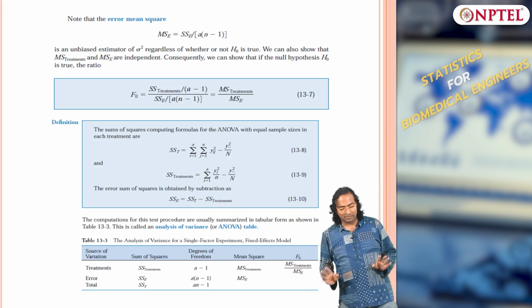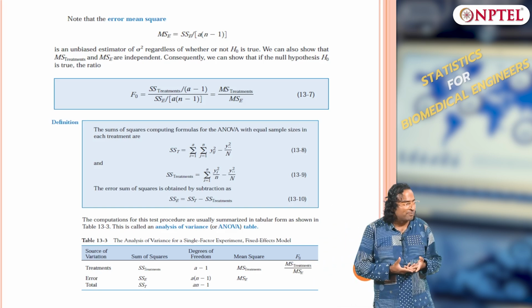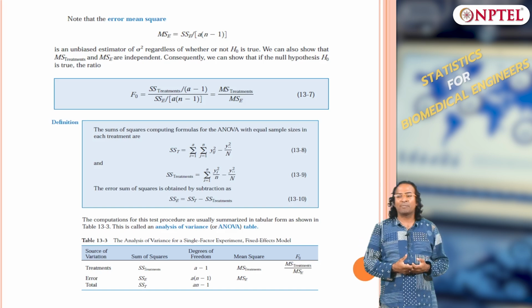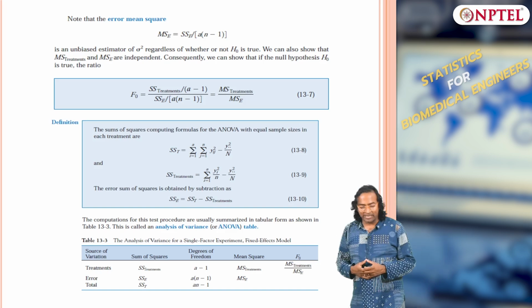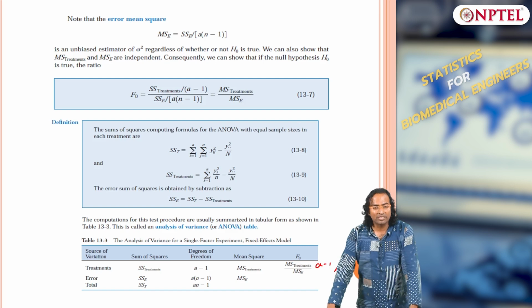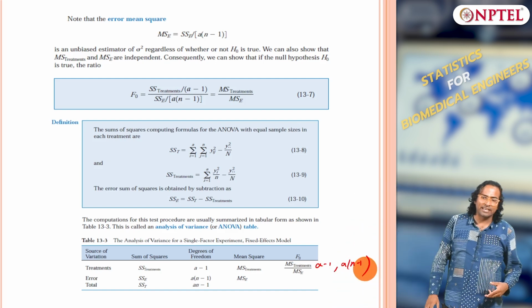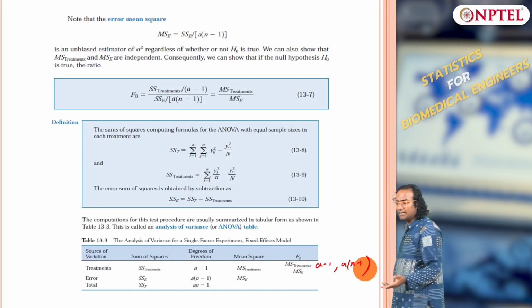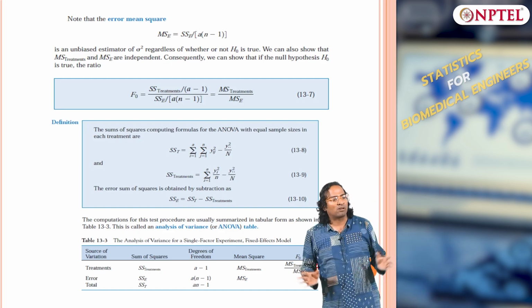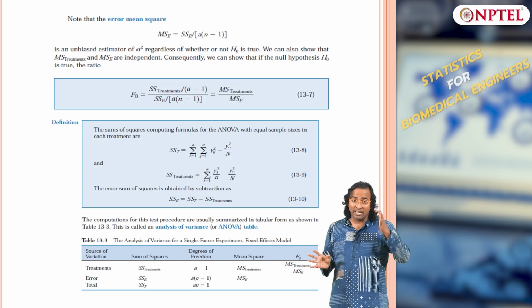Clear? So now my F test is what? Mean square treatment by mean square error, for A minus 1 comma A into n minus 1 degrees of freedom. I want to check whether the calculated F is statistically significant, and therefore whether the null hypothesis can be rejected or not rejected. Does it make sense? Clear?